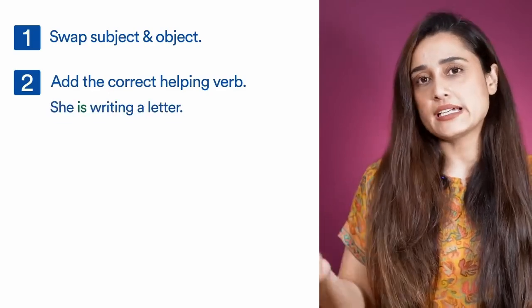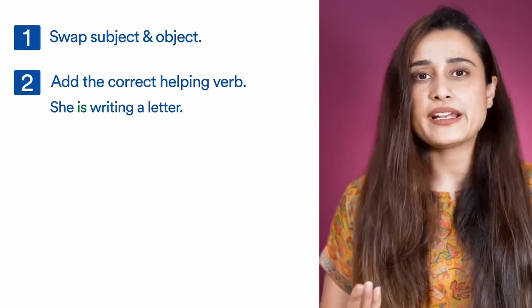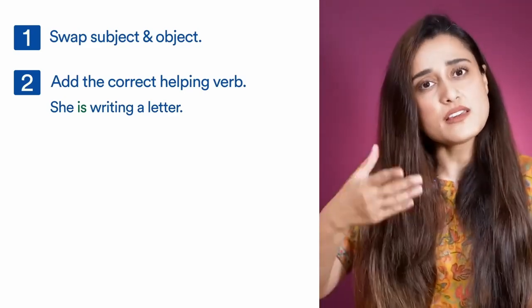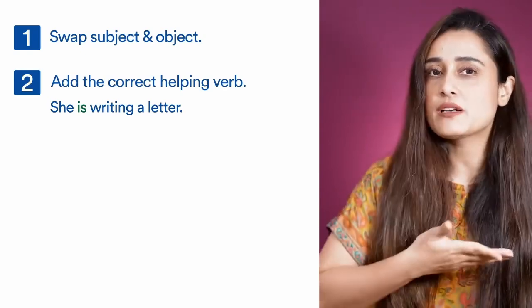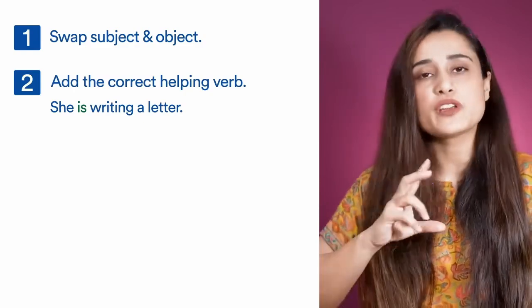She is writing a letter. Here the helping verb is "is" and the main verb is "writing." You cannot say it as "she writing a letter." She is writing a letter, right? That's what completes a sentence. So a helping word placed with the main verb finishes the sentence.